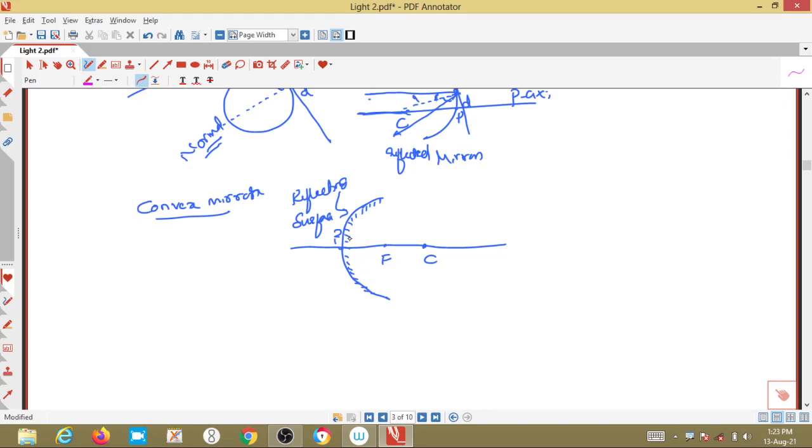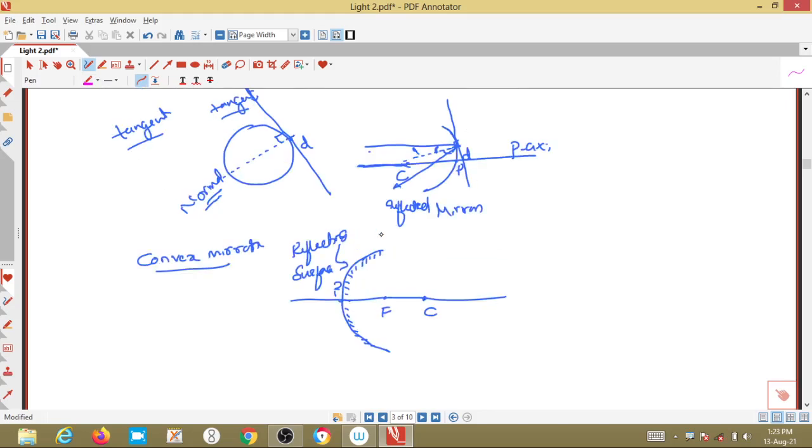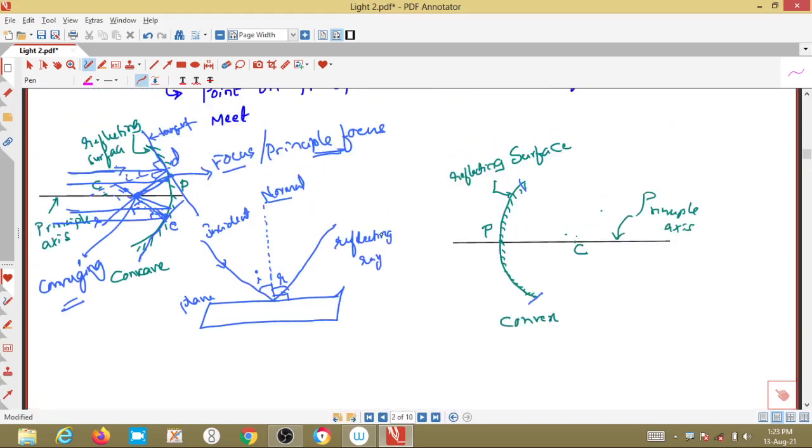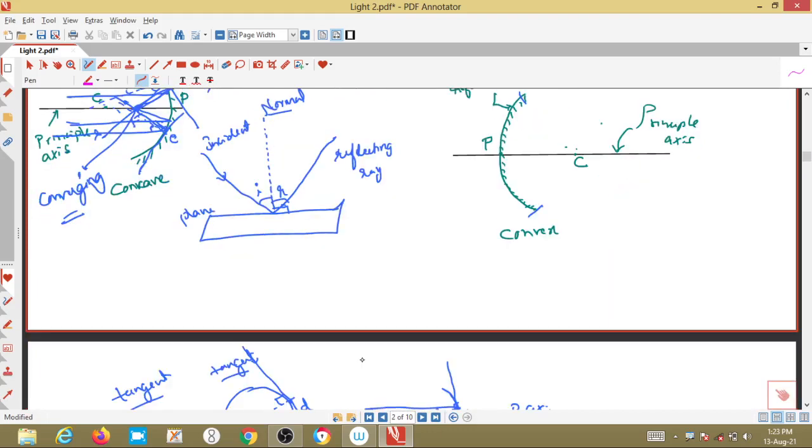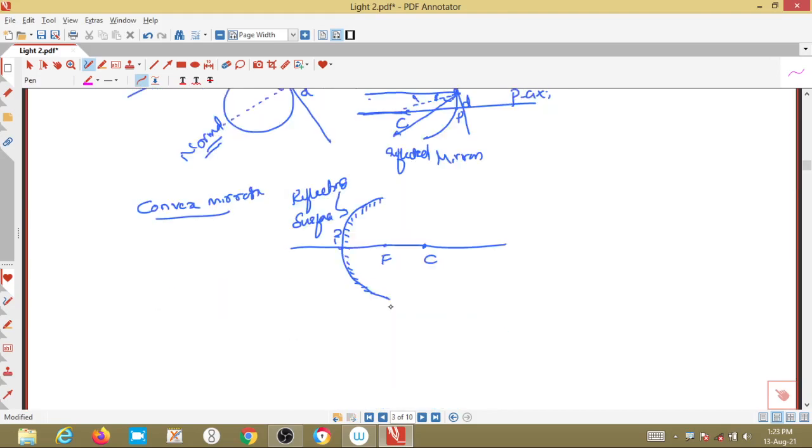If it gets reflected, where will it be focused? It will be focused to the point F, that is the focus. To that point it will get focused. In case of a convex mirror, the concept is a little bit different. Try to understand the concept properly first.